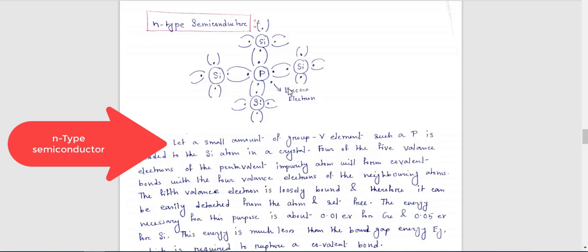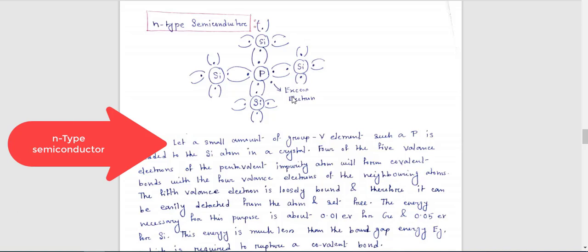Four of the 5 valence electrons in the pentavalent impurity atom will form covalent bonds with 4 neighbors. Here this is a covalent bond, this is a covalent bond, this is a covalent bond. So you have 4 covalent bonds, but this electron is basically free.